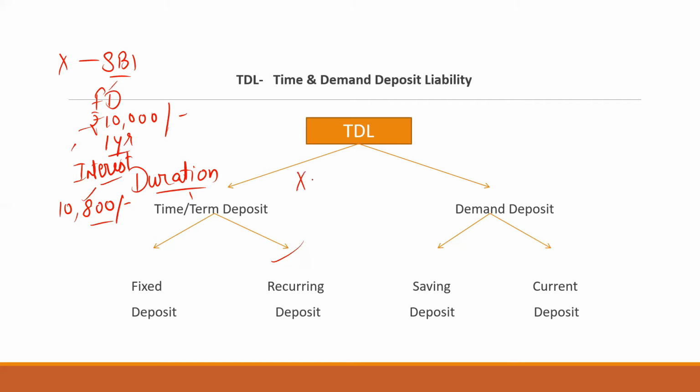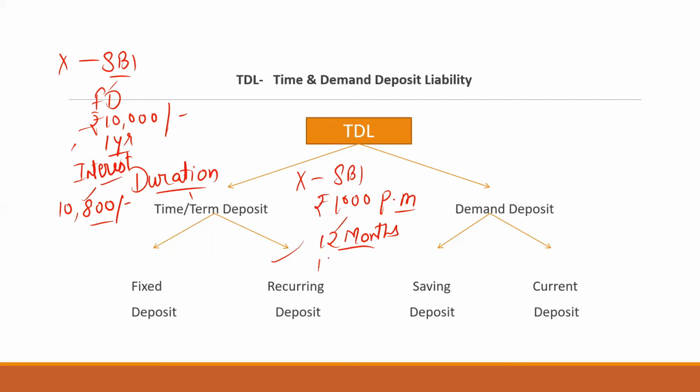X is depositing money in SBI, 1,000 rupees per month for 12 months. It means X is willing to break his lump sum amount into pieces, and now he is depositing 1,000 rupees per month for 12 months.